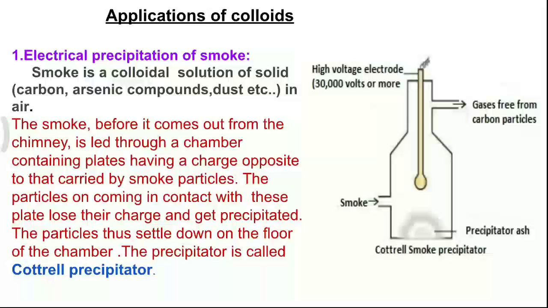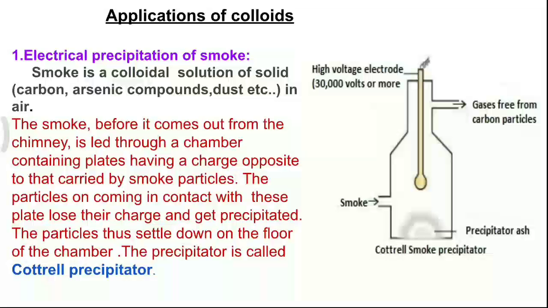Now we are going to discuss a few applications of colloids. The first application is electrical precipitation of smoke. Air pollution caused by smoke, which is an aerosol, can be controlled by coagulating it by a precipitator called the Cottrell precipitator.